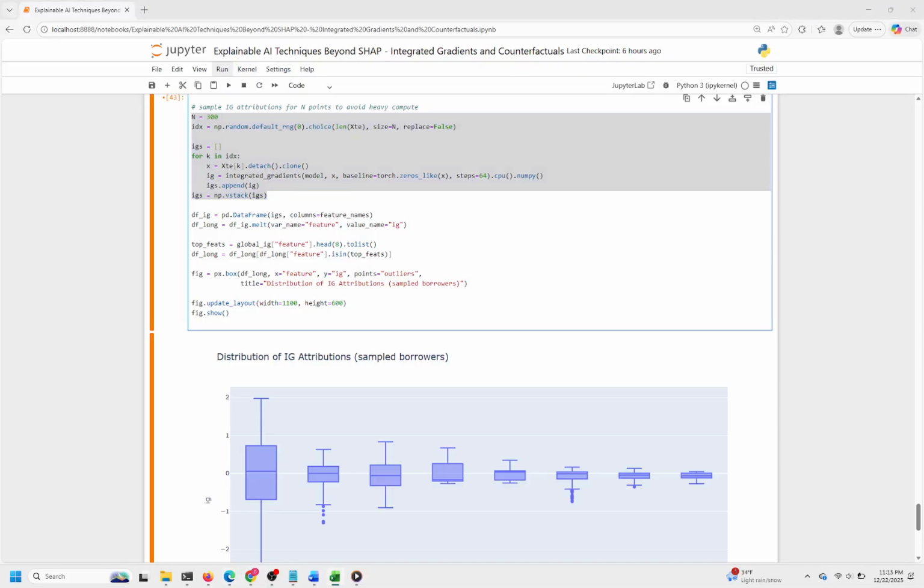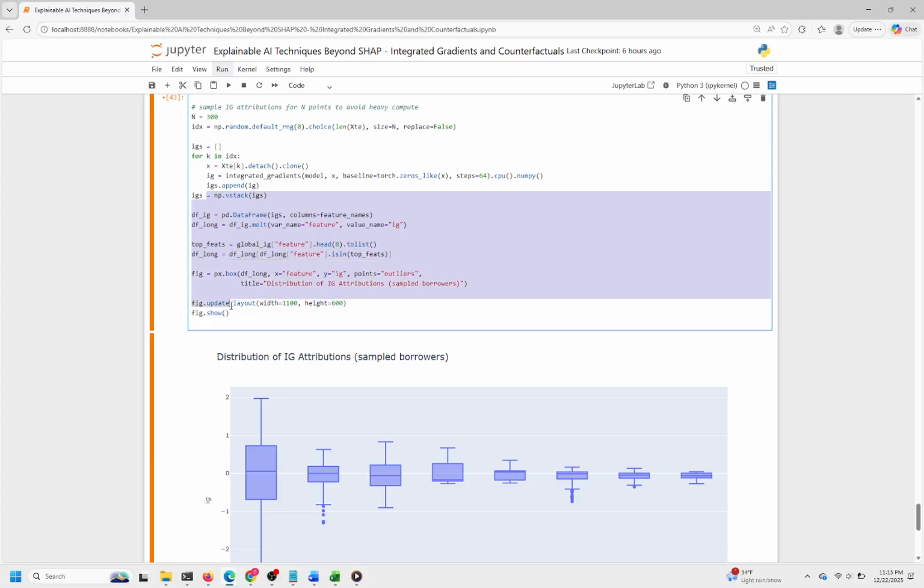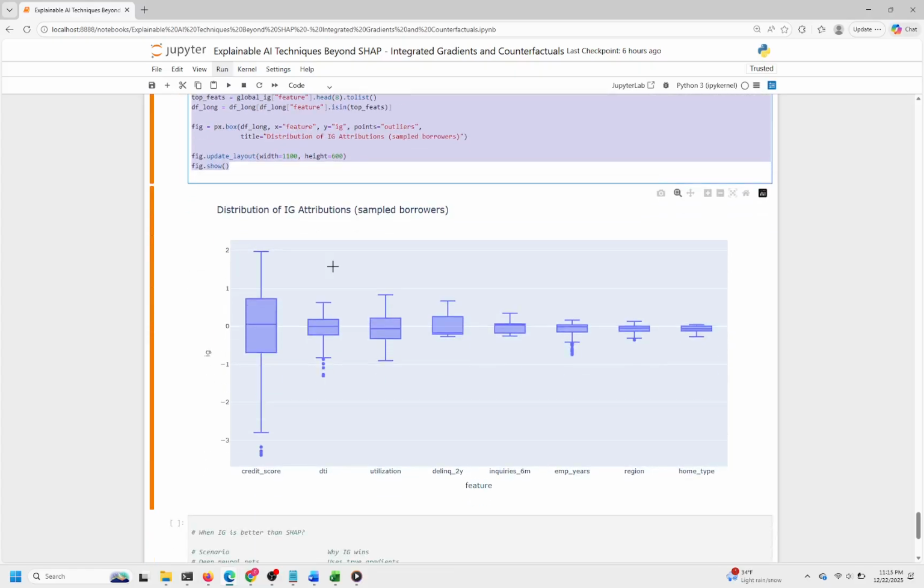We also customize the plot layout by setting the width and height for better visibility, especially when dealing with multiple features. Finally, the plot is rendered inline, showing how the attributions vary across the sample. This visualization is essential for interpreting the model's behavior. It reveals not just which features are important on average, but how their influence fluctuates across different instances, providing deeper